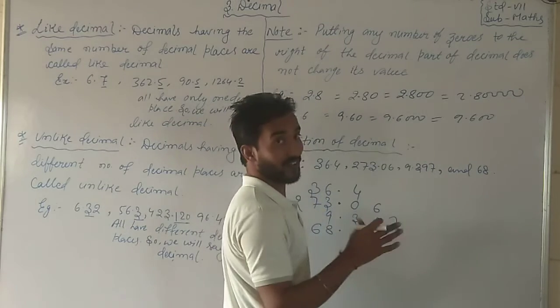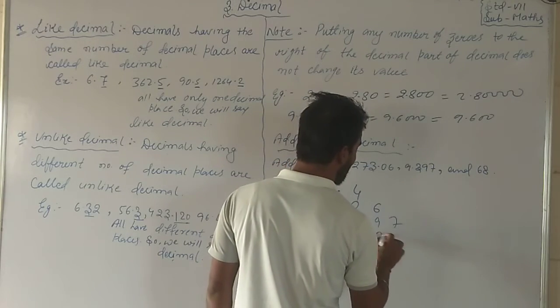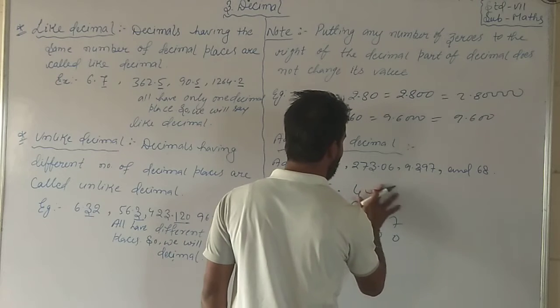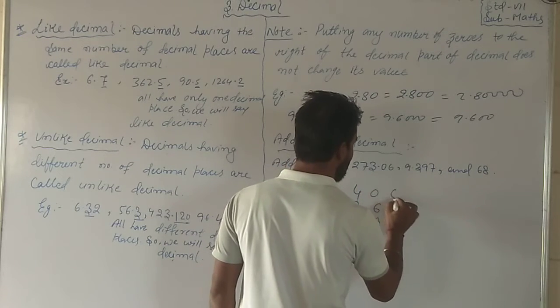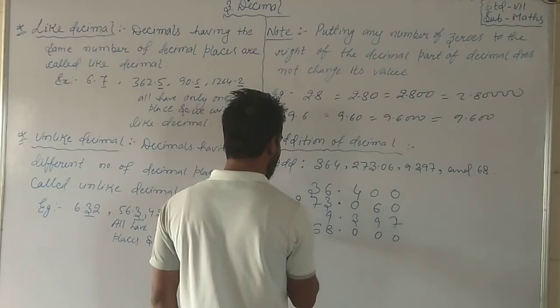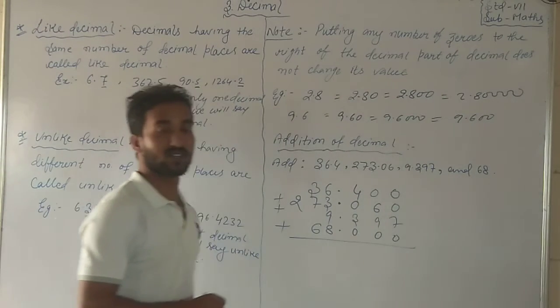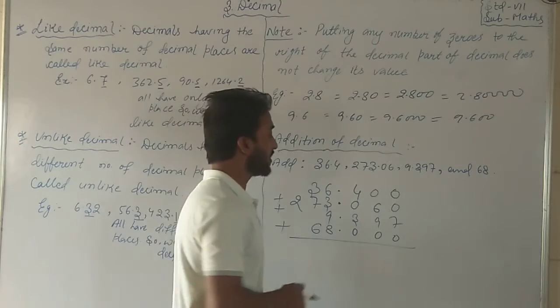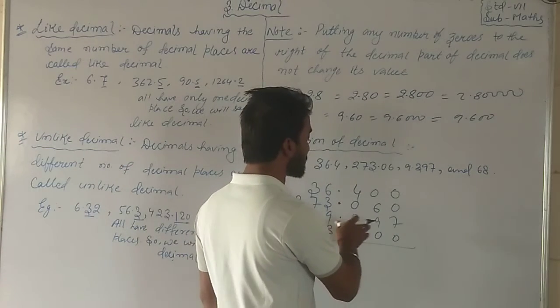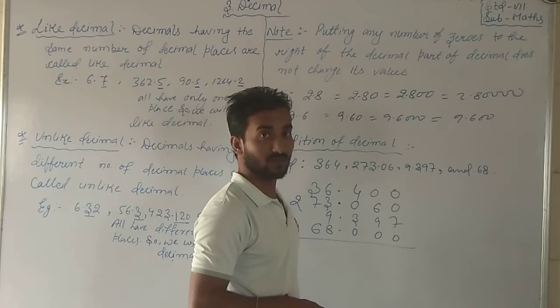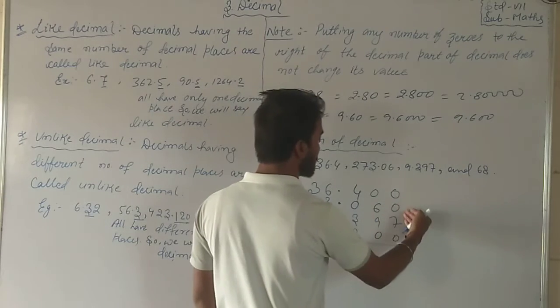What is there? There is a bracket. So simply, make it like decimals, so that it will not confuse us. Are you getting my point? Once you convert into like decimal places, it will not disturb you. Now what will be the answer? 0, 0, 0, 7.